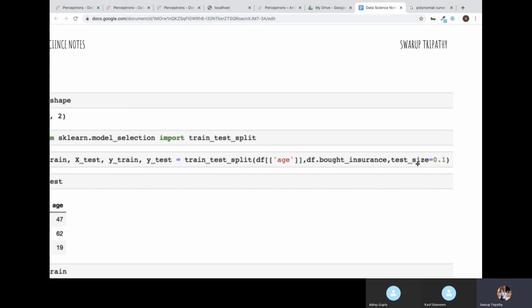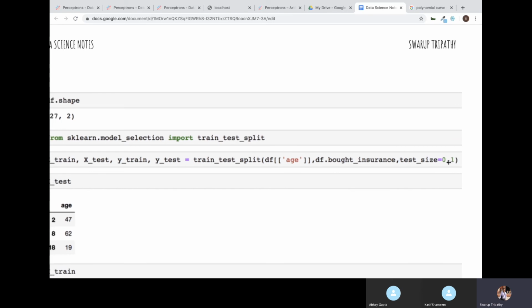Then here I'm saying test size equal to 0.1. That means it will keep 10% of the data for testing. So out of 27 records, 10% will be 3 records. So here we will keep 3 records for testing, and the rest, 24 records, we will take for training.